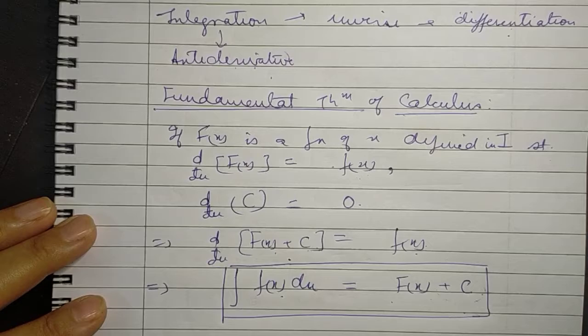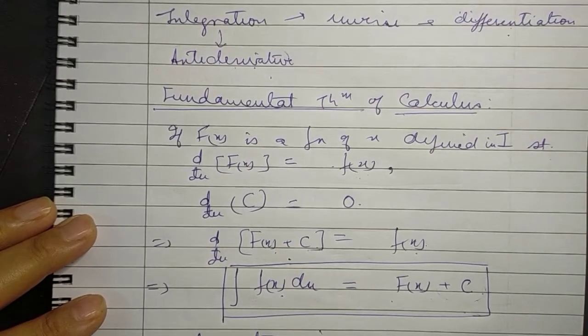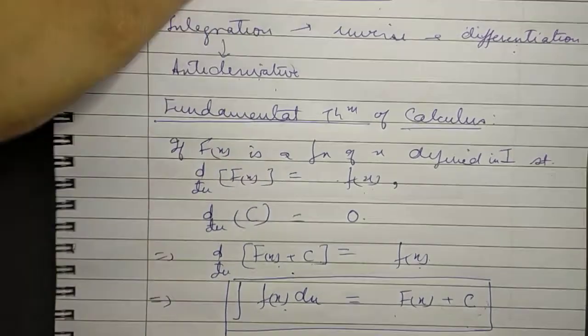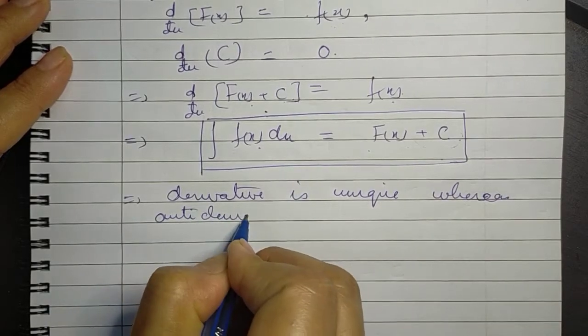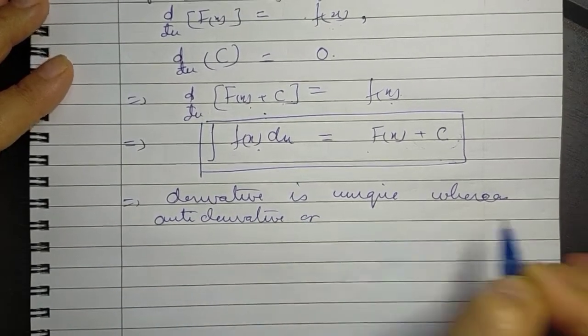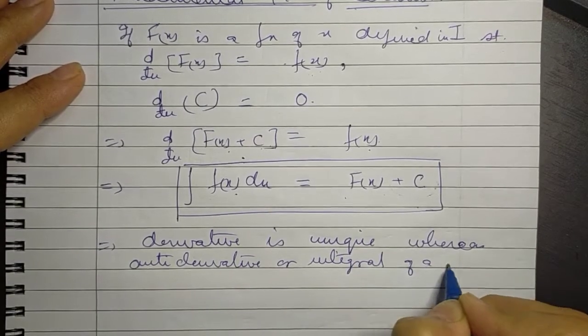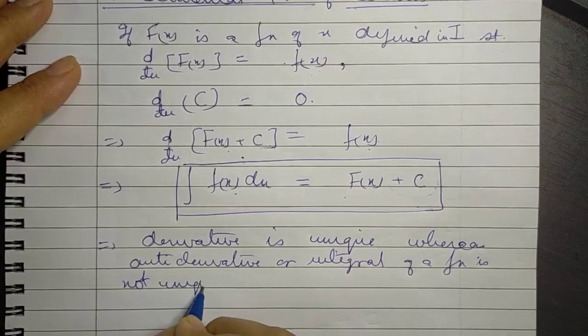So clearly we see that the derivative is unique, whereas the antiderivative, or as we call it, the integral of a function is not unique.